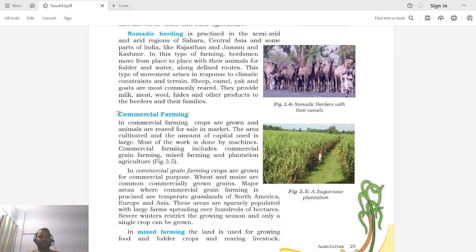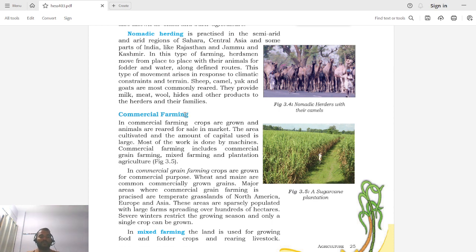So basically, if you see commercial farming, by the name only we will come to know that it is the farming which is done for commercial purpose, for gaining profits. So that is known as commercial farming. In commercial farming, crops are grown and animals are reared for sale in market. So as discussed, this type of farming is done so that we can sell them in the market and get good returns. The area cultivated and the amount of capital used is large.